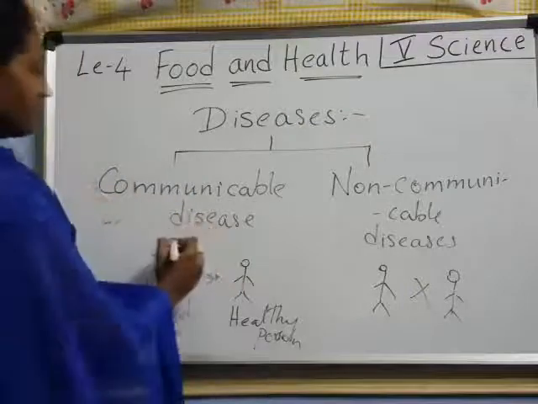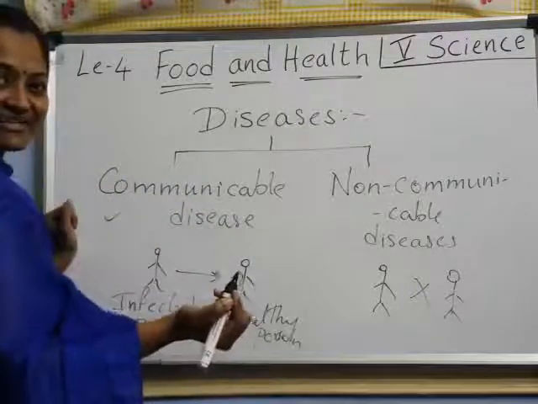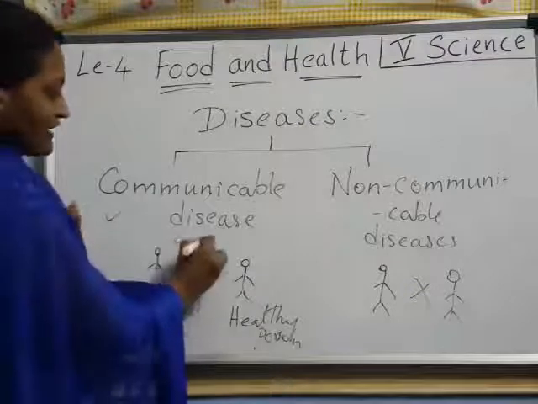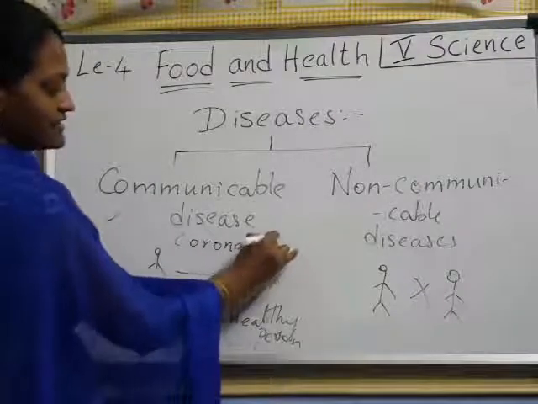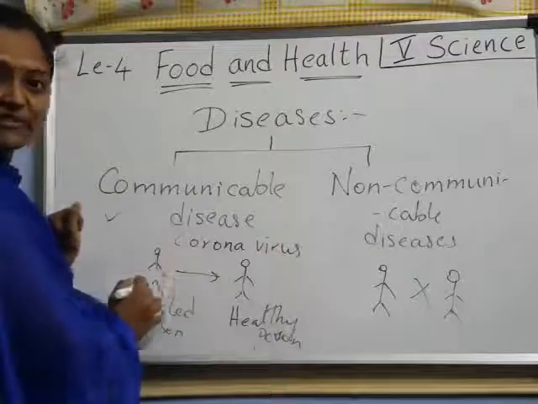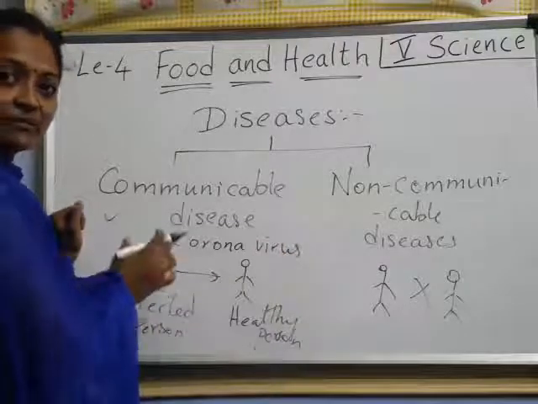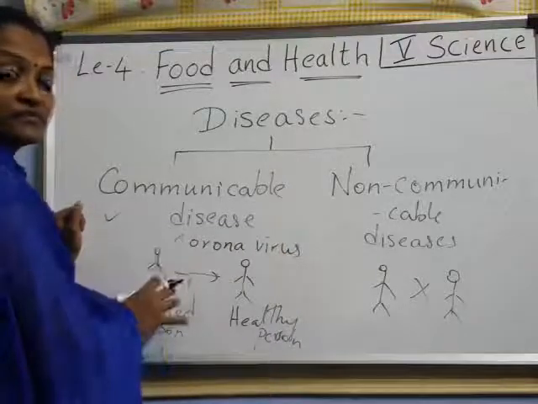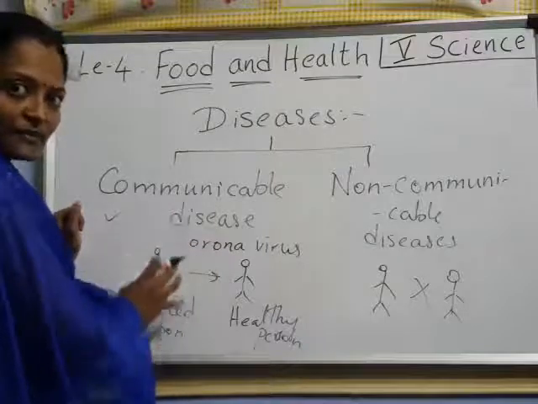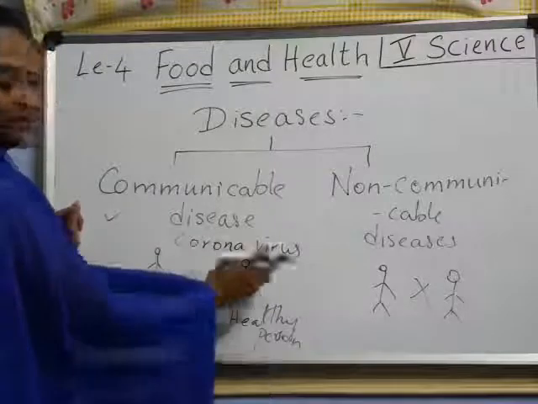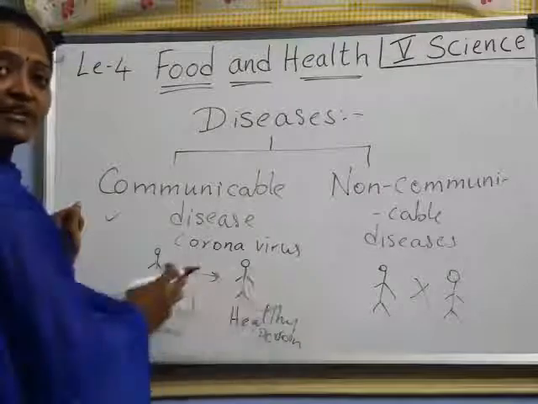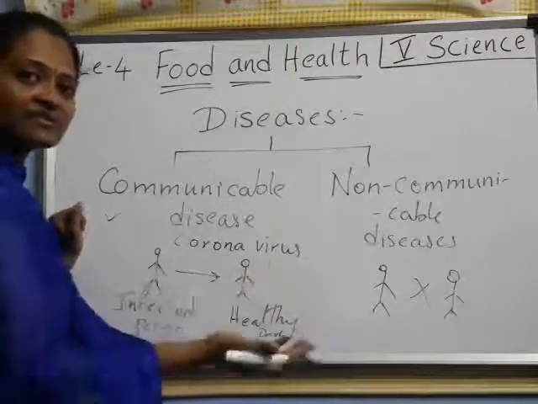Here, see here. Our coronavirus, right? Main example. Coronavirus is transferred from one person to another person, isn't it? From an infected person, if a corona person is very near to another person, then what happens? It is transferred to that person, right, children?